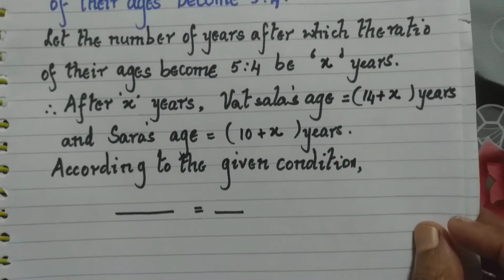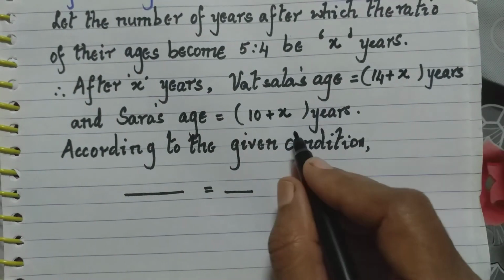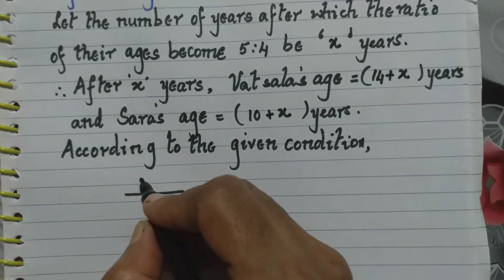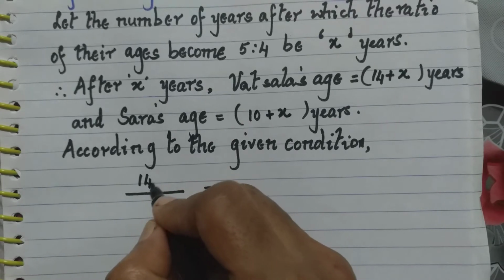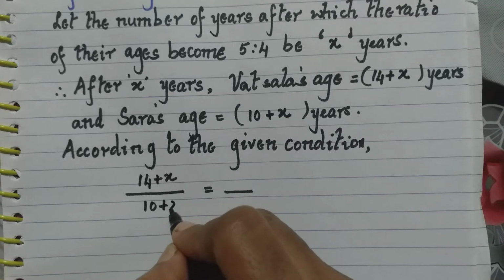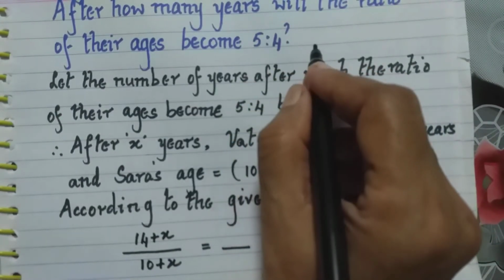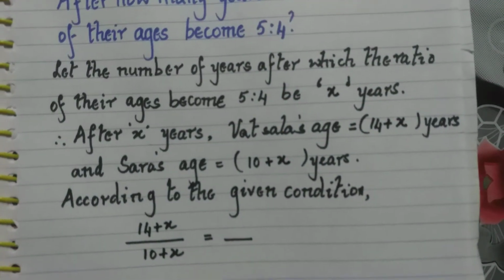So what can we write now as the condition? Just now we said that the ratio of the ages can be written as 14 plus x upon 10 plus x. But they have given that the ratio of the ages after x years is 5:4.